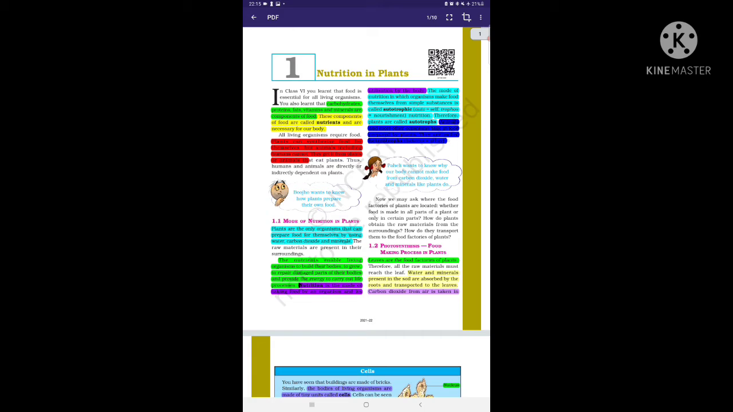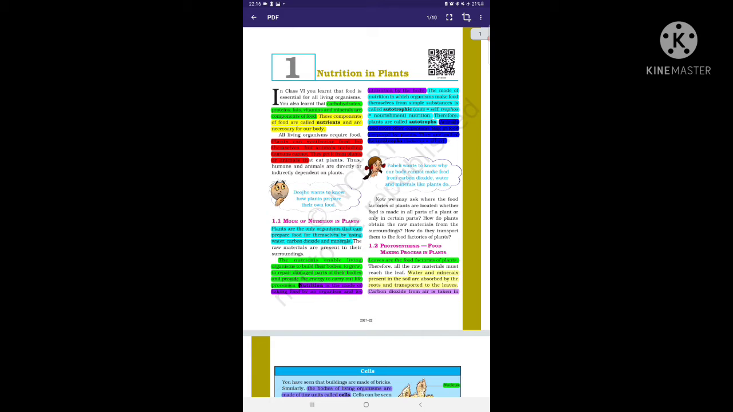You may think that autotrophic is a very difficult word, but it is not. Auto means self and tropos means nourishment. Those organisms which nourish themselves are known as autotrophs. Animals and most other organisms take in food prepared by plants.